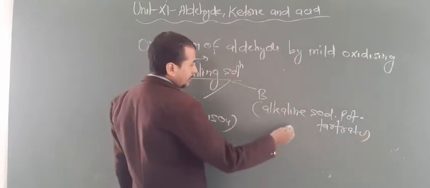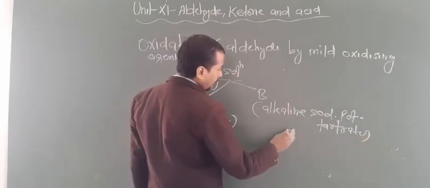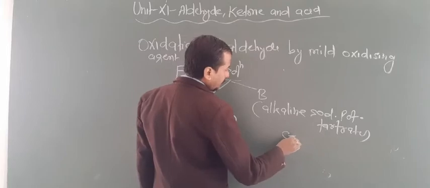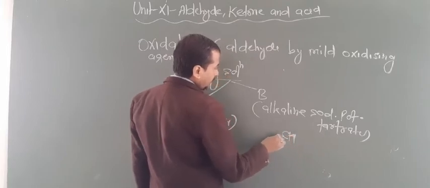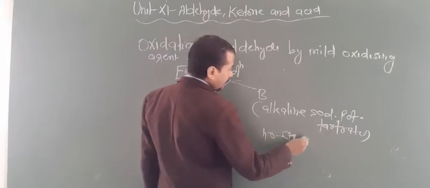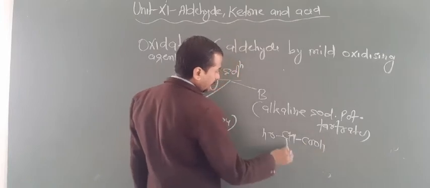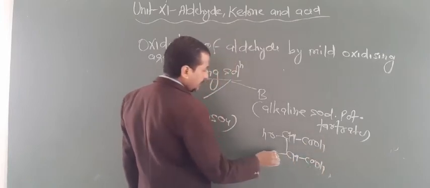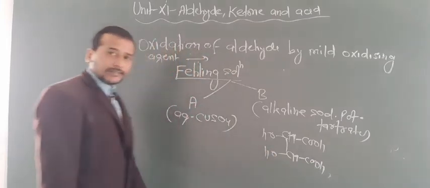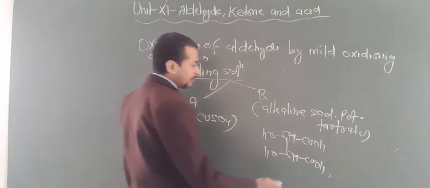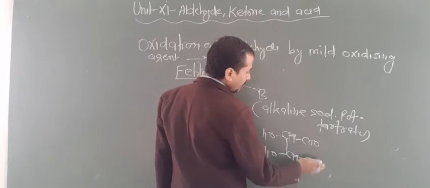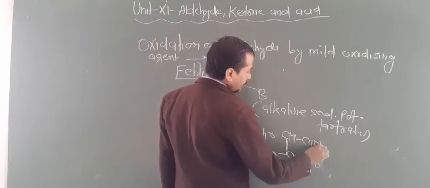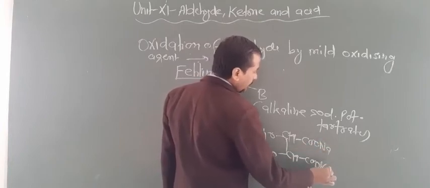So what is the tartrate? This comes from tartaric acid. Tartaric acid means CHOH here, and this is COOH. Now again CHOH, COOH. This is known as tartaric acid. But you have to prepare sodium potassium tartrate. You have to remove one H from here, one H from here, and add sodium here and potassium here.